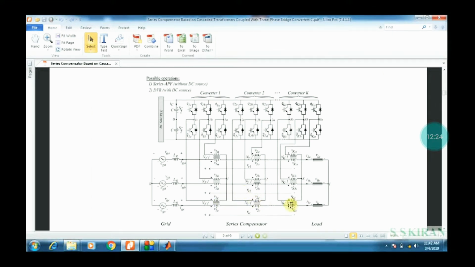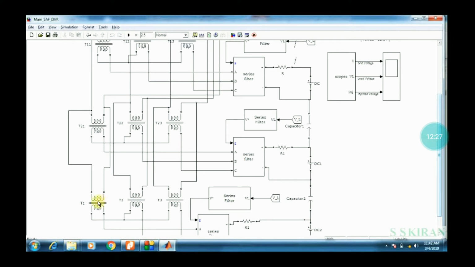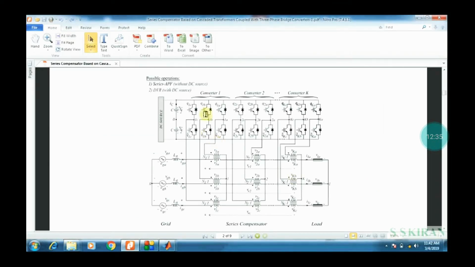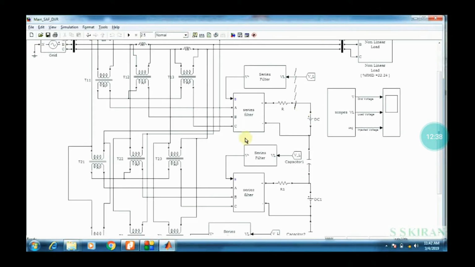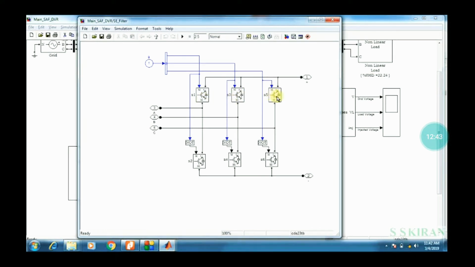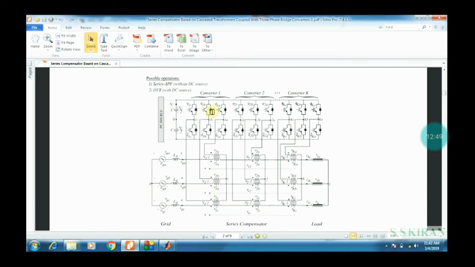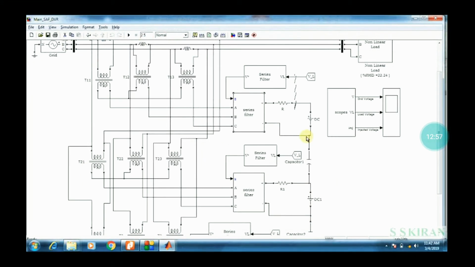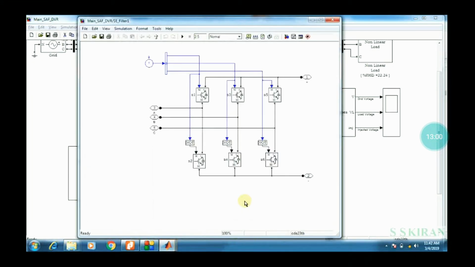Then I will show the series step by step. After that I have to connect the converter, in the form of a three-phase bridge. Double click on series and observe. The series filter is the second one, with 1, 2, 3, 4, 5, 6. This is converter 1, and then this is the second one, converter 2.